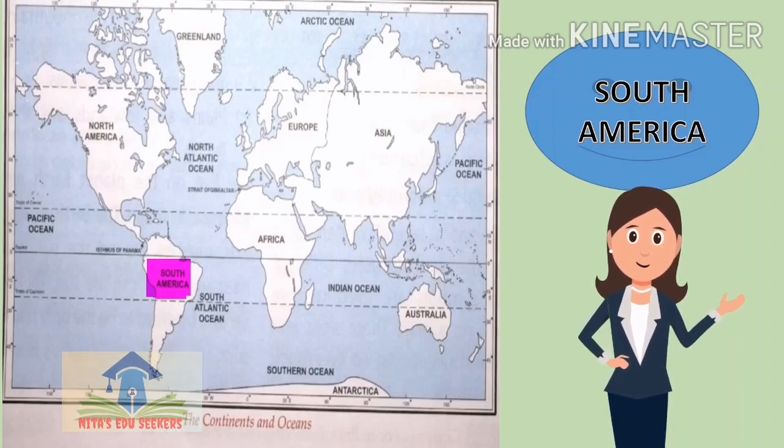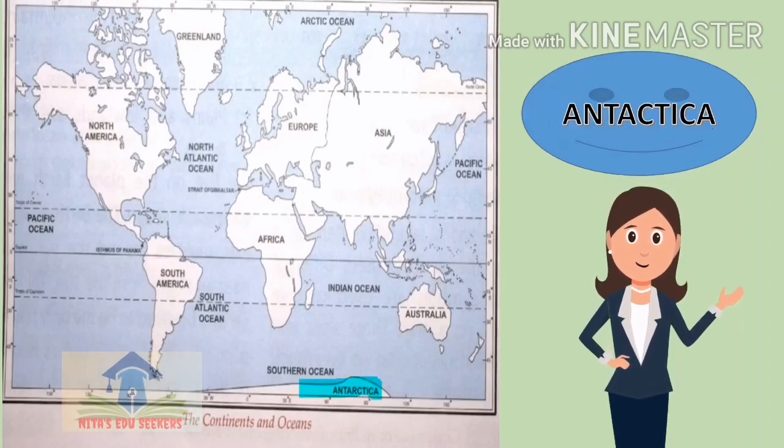Now students, move to the next continent. This is Antarctica. Antarctica is the 5th largest continent. It remains covered with ice throughout the year. This is completely frozen land, our Antarctica, and it stays dark because sun rays do not reach every part of Antarctica.